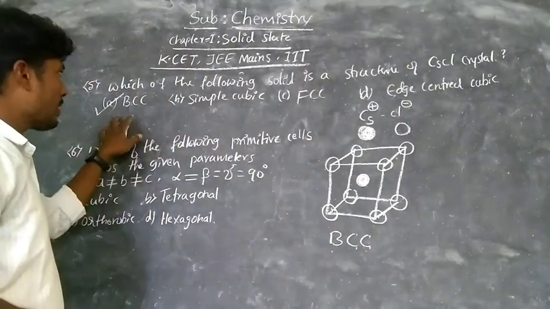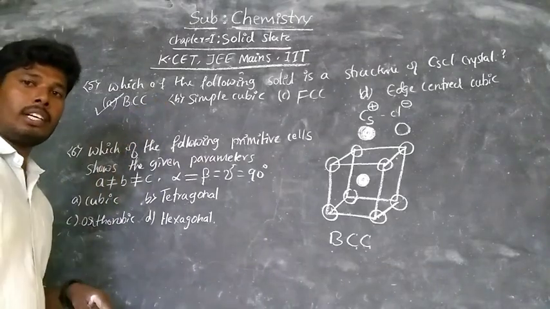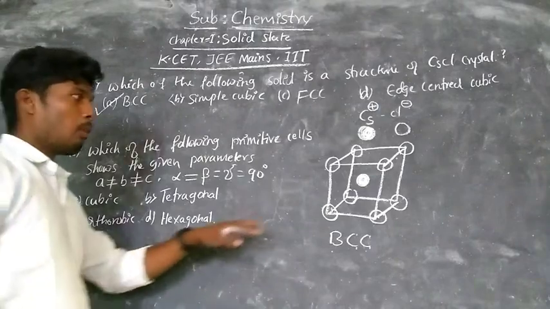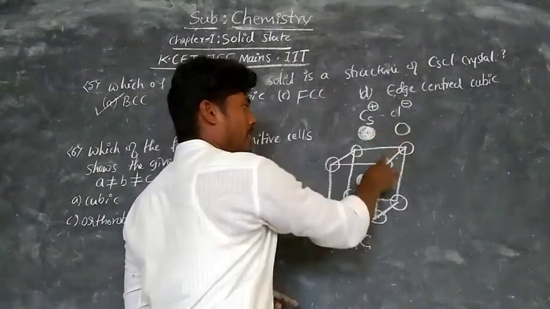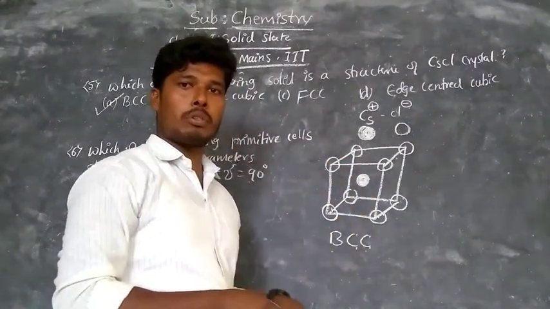Okay, so this is simple. The cesium chloride is the best example for a body centered cubic crystal. And now observe here, the chloride ions are present at the corners, which are surrounded by the cesium positive charge.